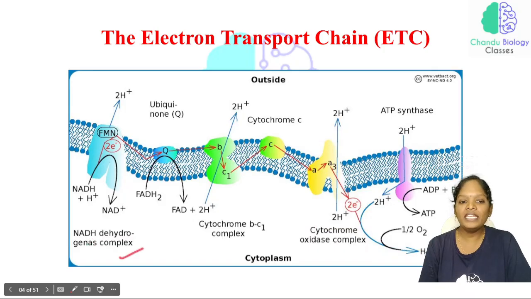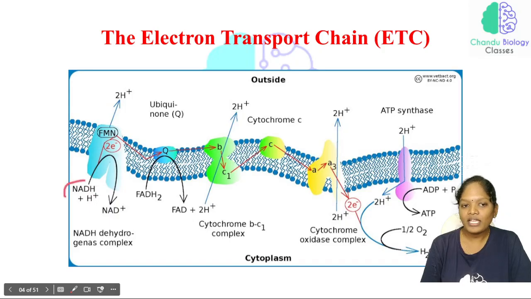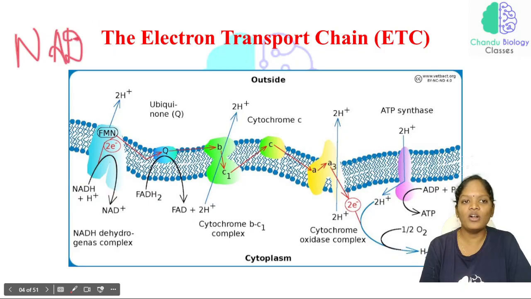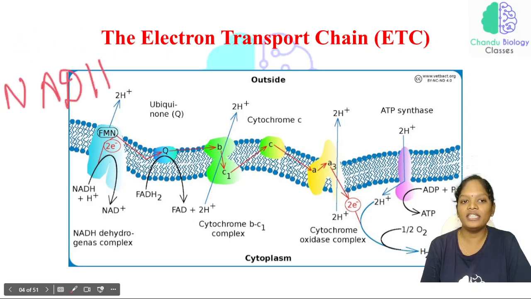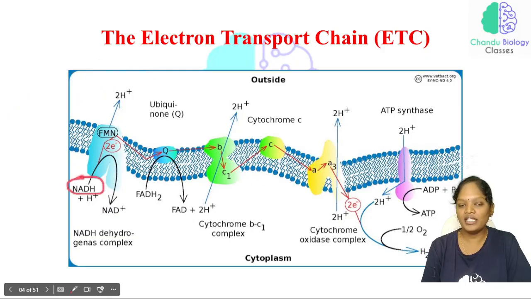Now, in the NADH dehydrogenase complex, see here, NADH plus H plus is converted into an oxidized state. Whenever you see NAD plus, it is in an oxidized state. When this NAD plus undergoes a reduction reaction, it becomes NADH. This is the reduced state. Now see here, NADH, which is in a reduced state, is converted into an oxidized state with the help of this NADH dehydrogenase complex.